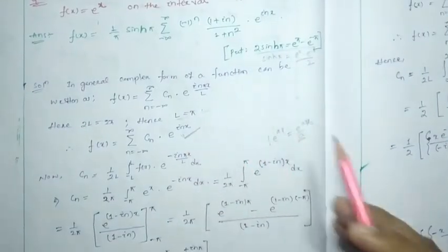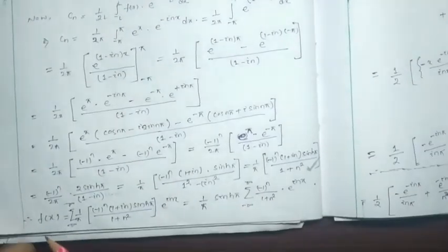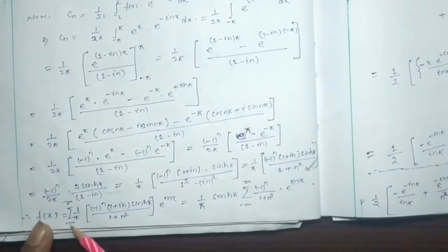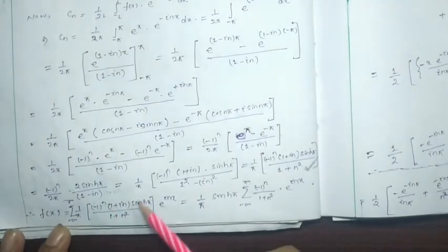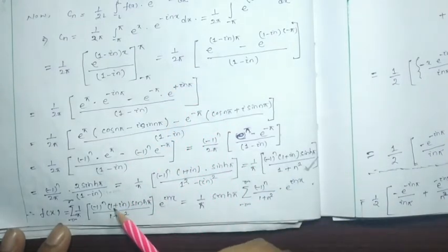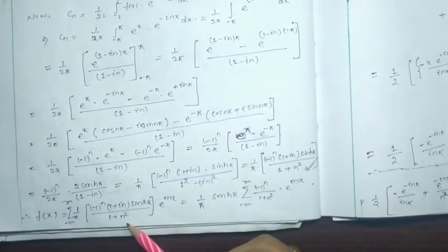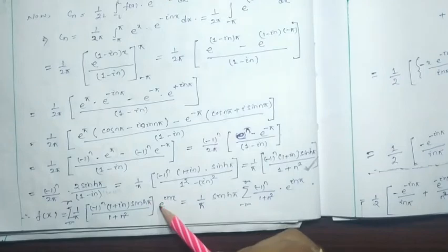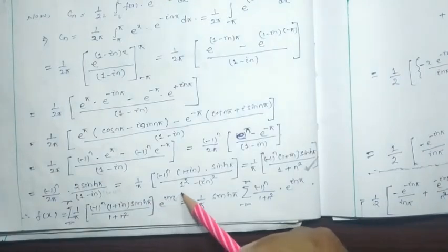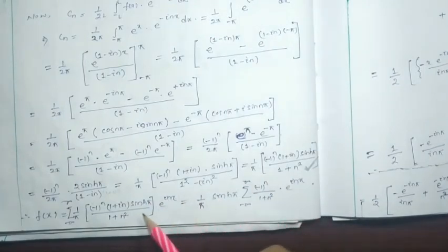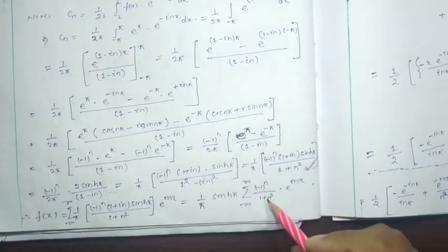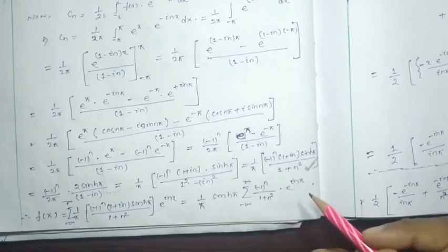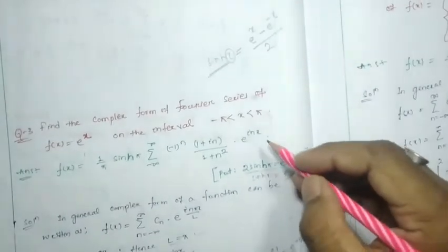Then what I am going to get, f(x) will be nothing but the summation from minus pi to pi, 1 by pi, minus 1 to the n. I am just going to put it there, that's it. 1 plus in by 1 plus n square, sinh pi into e to the power inx. Or we can take the constant term outside the summation, then 1 by pi sinh pi, summation from minus infinity to plus infinity, minus 1 to the power n by 1 plus n square, into inx, which was our required answer.